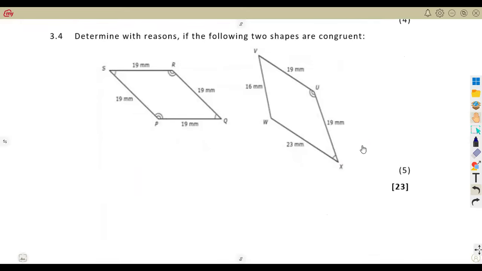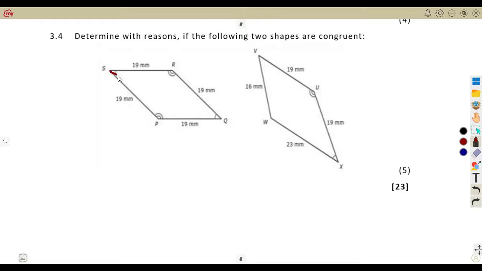Determine with reasons if the following two shapes are congruent. With the look of the question that we have, these two shapes are not congruent. But the congruent figures that they wanted you to specify was to state the congruent figures, not to determine if the two shapes are congruent. These two shapes are not congruent, but they wanted you to specify the triangles which are congruent.